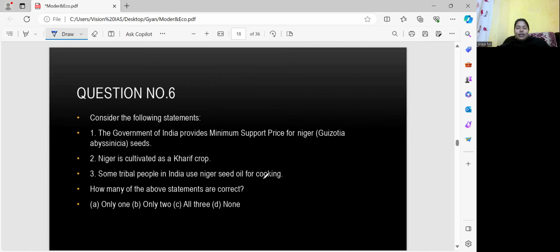And some tribal India use Niger seed for cooking. Yes, correct. It is a kharif crop and it also has MSP. So all three are correct. C is the correct answer for this question.